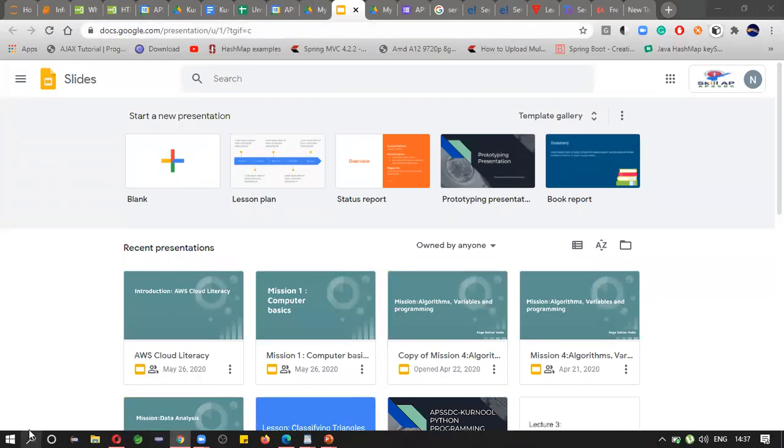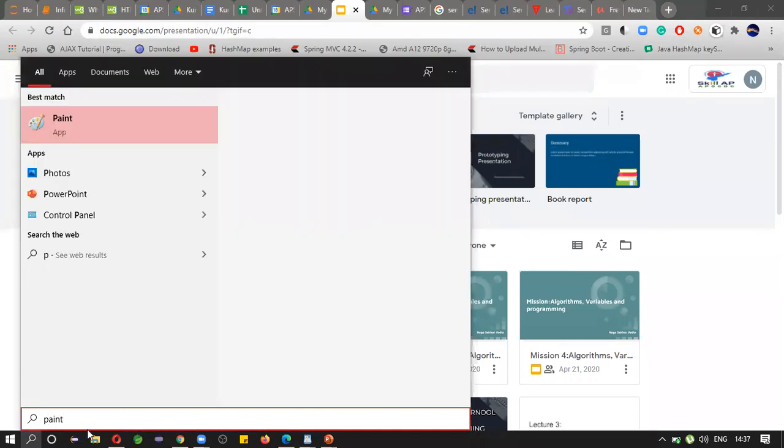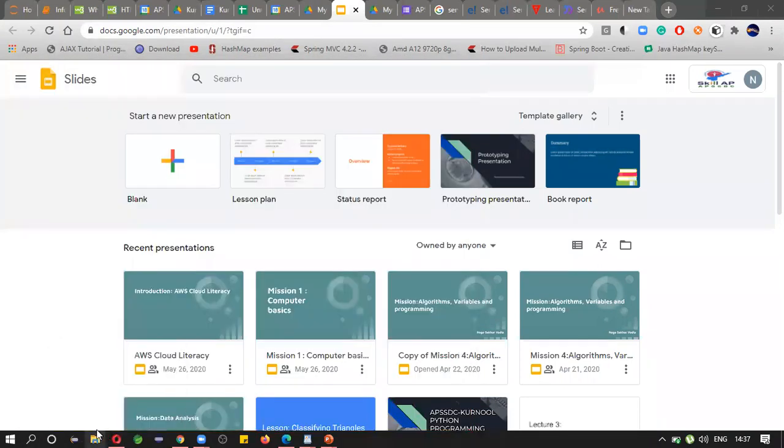Just let me open Paint. URL is nothing but Uniform Resource Locator, right? Inside the web server, you may have a lot of applications which are currently being executed. So how to identify a particular resource, that is the matter, right?